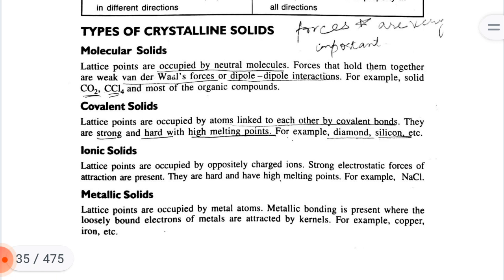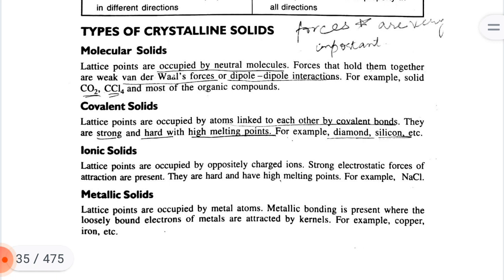Ionic solids. Lattice points are occupied by oppositely charged ions. Strong electrostatic forces of attraction are present. They are hard and have high melting points, for example, NaCl, sodium chloride.